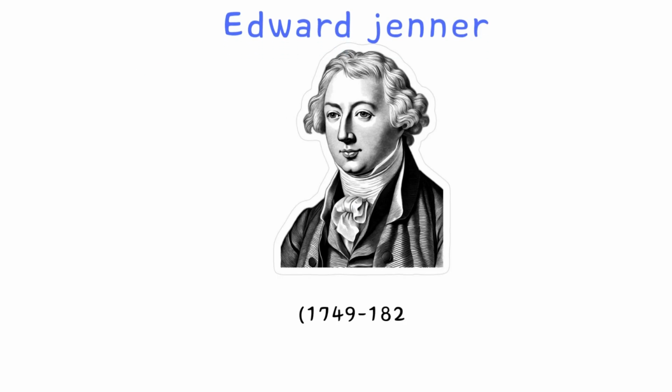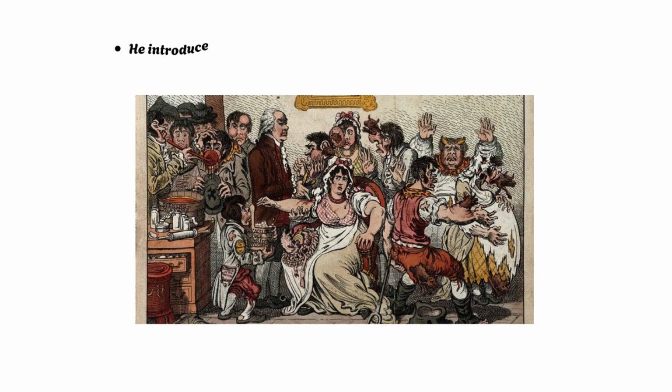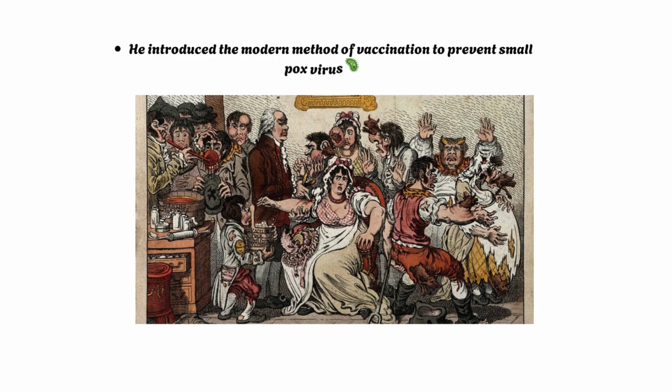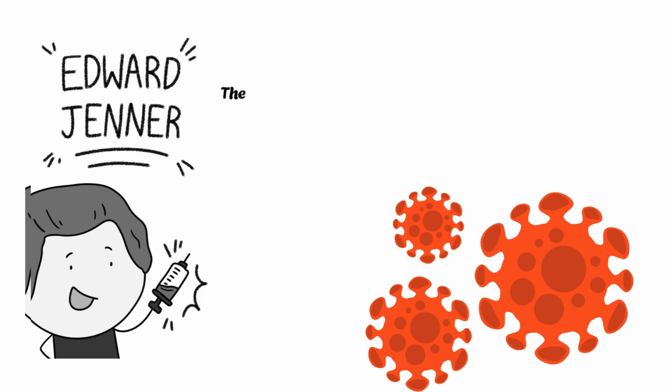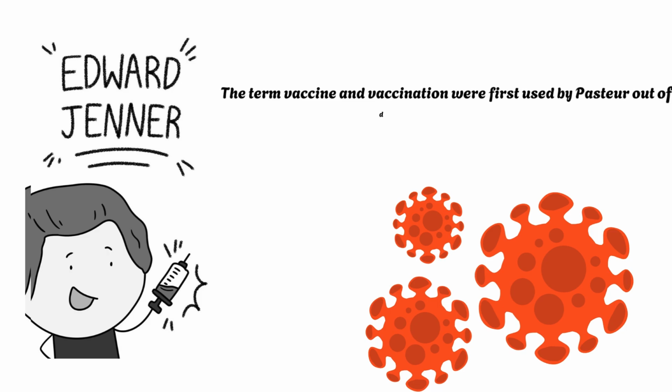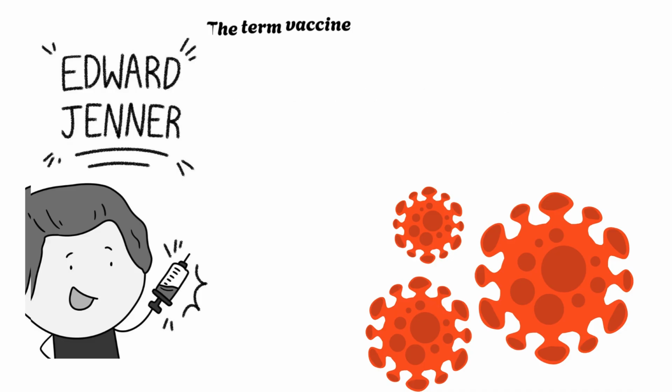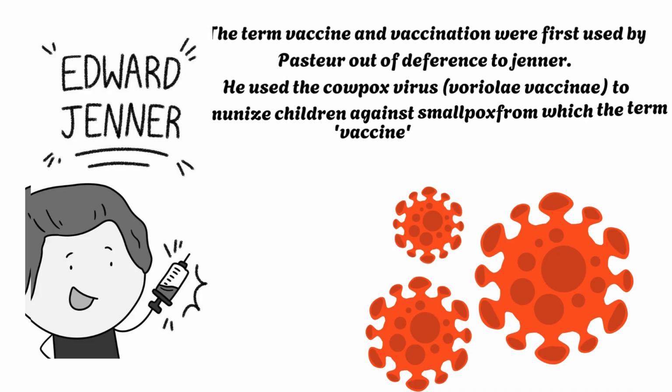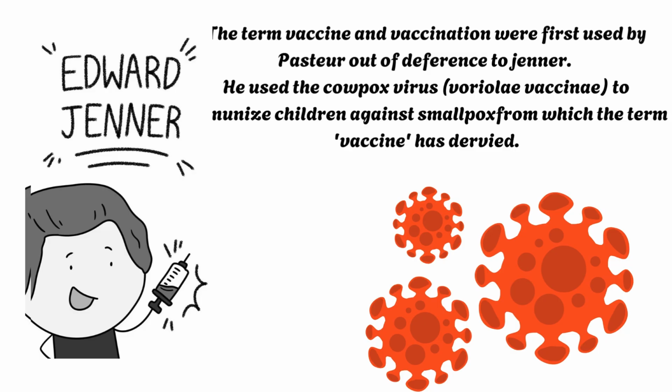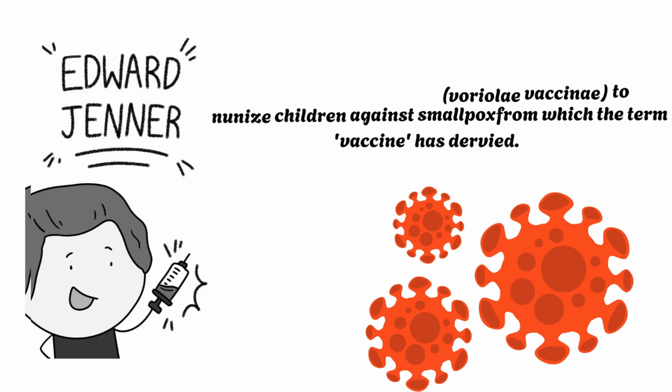Next is Edward Jenner, from 1749 till 1823. He is famous for introducing the modern method of vaccination to prevent smallpox, which was one of the deadliest diseases at that time. The fun fact is that the words vaccine and vaccination were later popularized by Louis Pasteur as a tribute to Jenner's groundbreaking work. He used the cowpox virus, also called variolae vaccinae, to immunize children against smallpox. From this, the term vaccine was actually derived.